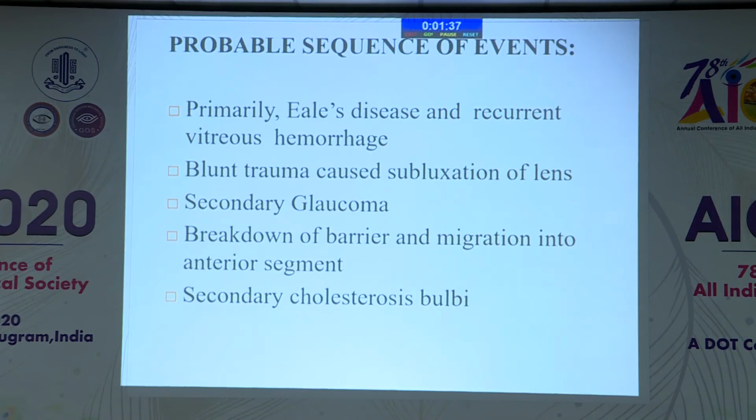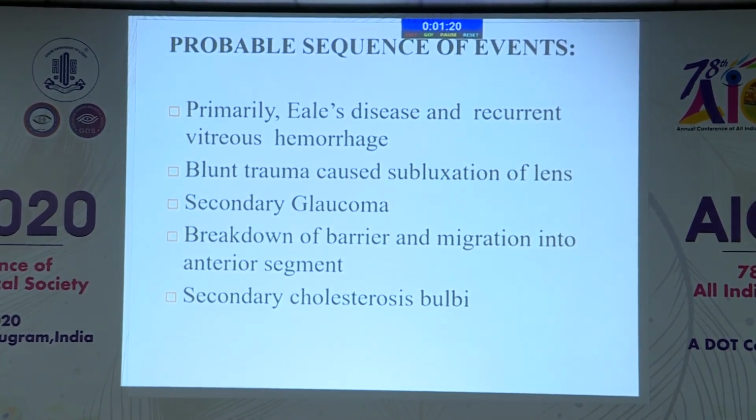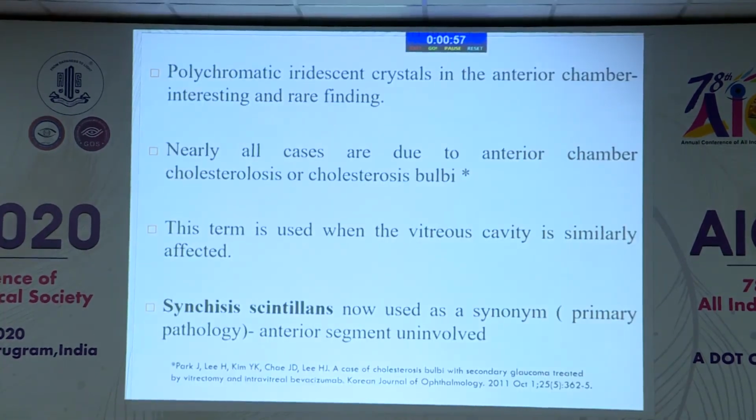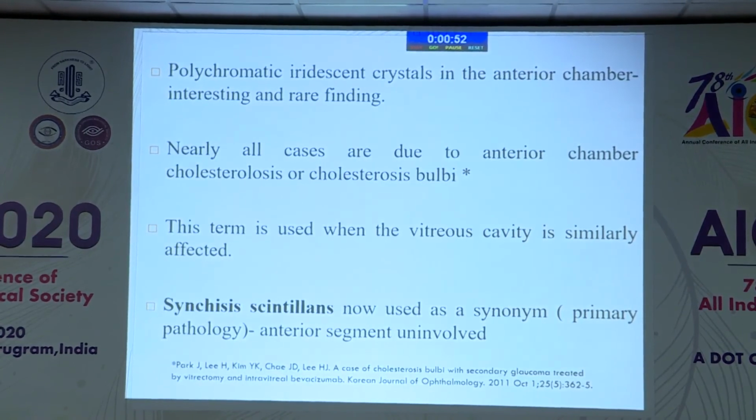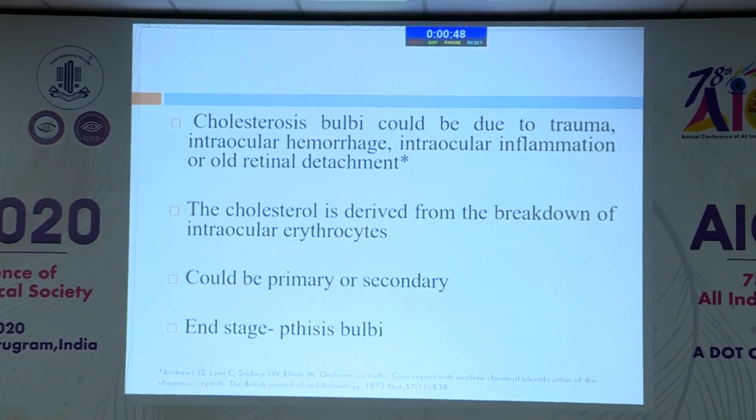The probable sequence of events in our case would have been as follows. We have seen the healed vasculitis in the left eye, so primarily there might have been Eales disease along with recurrent vitreous hemorrhage. Then the blunt trauma caused subluxation of the lens, and may or may not have been associated with secondary glaucoma. There was breakdown of the barrier and migration of the cortex, similarly affecting the anterior chamber. Synchysis scintillans is nowadays used as a synonym, but the anterior segment is not involved in such cases.